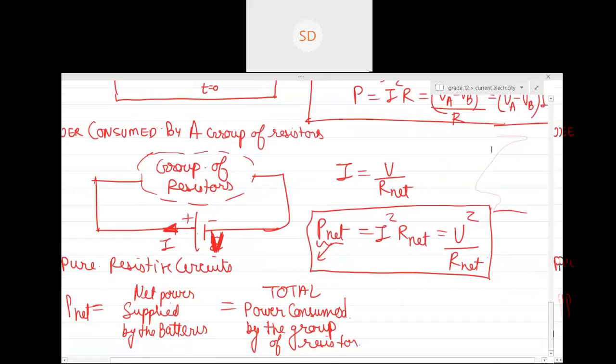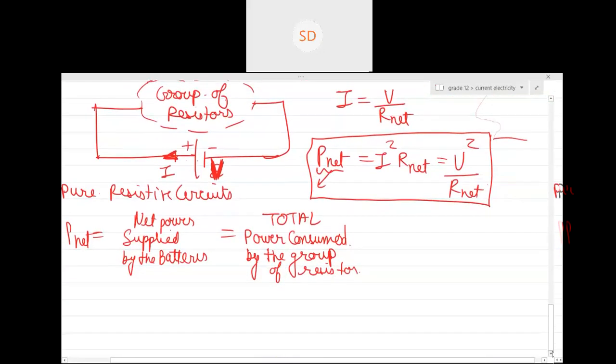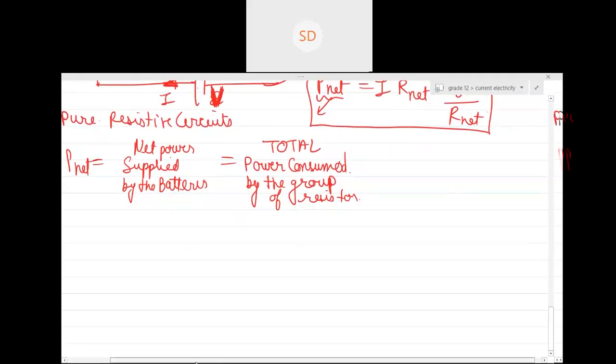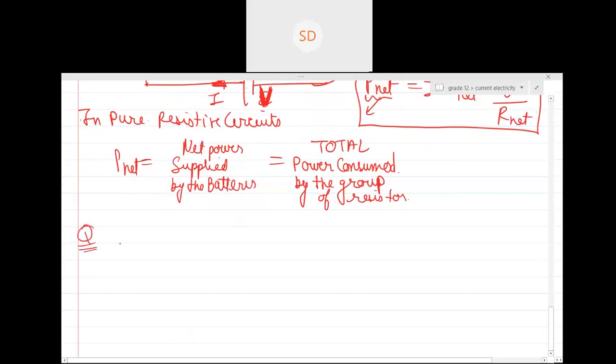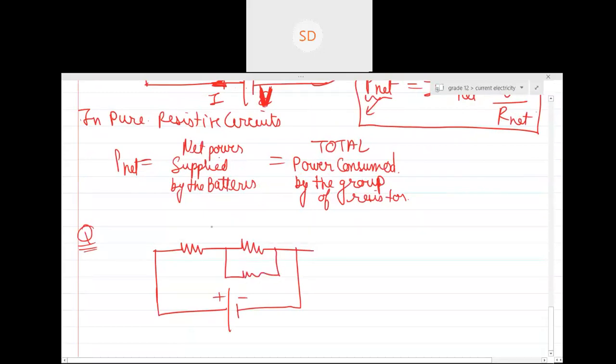That's it. Please remember this. The net power consumed by every resistor, for example, I'll give you one example question. Suppose there are two resistors and I have connected them across a battery. Let's say there are three resistors over here.